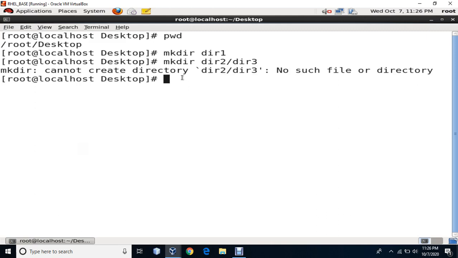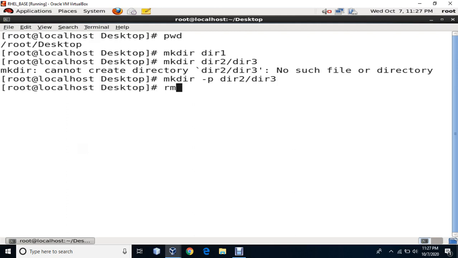So what do we have to do? We can say make directory and we can use an option, that is -p, to first create the parent directory and then create the child directory. So mkdir command can be used with -p option as well. So here mkdir works in two ways. One, for generally creating directories, and second, creating directories one inside another.